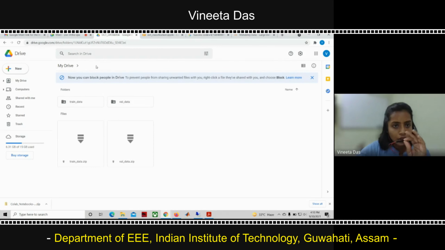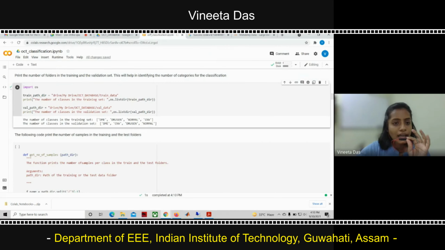Similarly, we have the train and the validation data set, and we are printing here. We are just printing how many folders there are within the train and the test set. So the number of classes in the train set is 4.